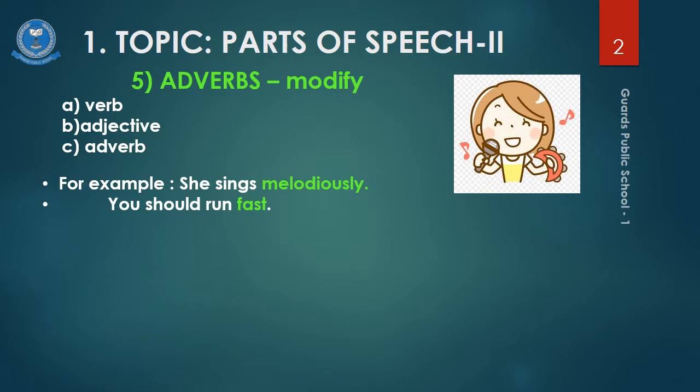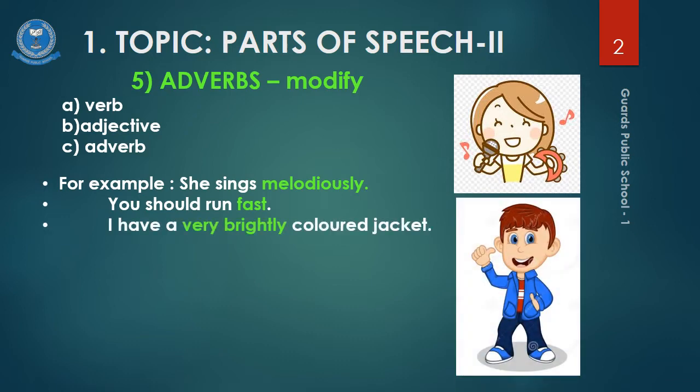Let's move on with another example. I have a very brightly colored jacket. The word jacket is a noun. How is the jacket colored? The words describing a noun are adjectives. Therefore, the word colored in this statement is an adjective.